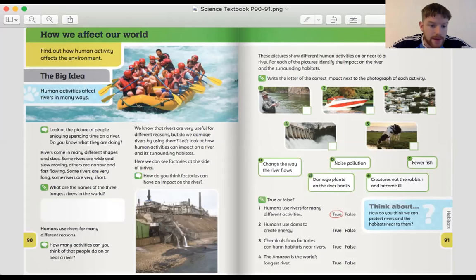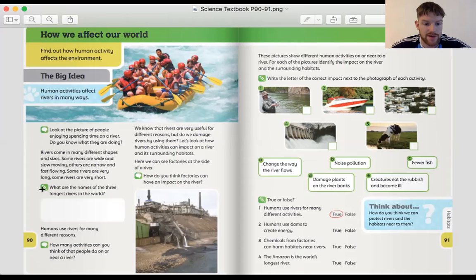So rivers come in many different shapes and sizes. Some rivers are wide and slow moving. Others are narrow and fast flowing. So the kind of rivers that you would be on doing whitewater rafting would be the second kind here, the ones that are narrow and fast flowing. Some rivers are very long, some rivers are very short.